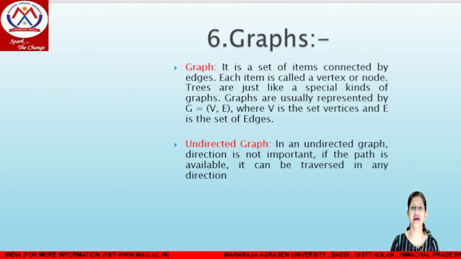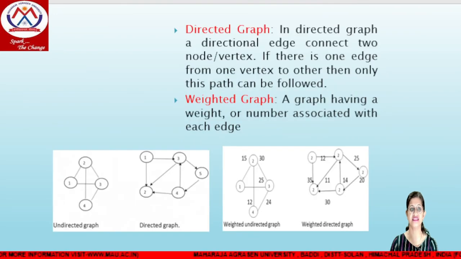So what is an undirected graph? For example, consider the first diagram. Here we have 4 vertices, 1, 2, 3, 4, and there is no direction given between the vertices. So this is an undirected graph. We can move from 1 to 2 as well as from 2 to 1.